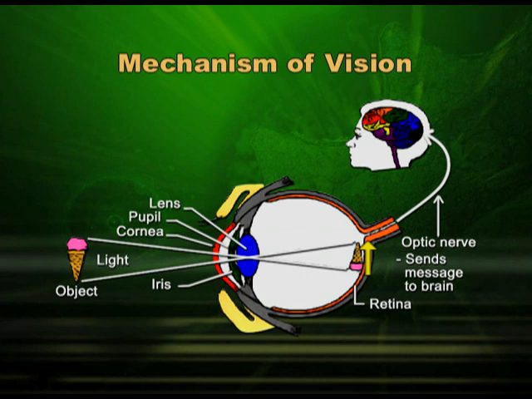Please remember, the light rays are crossing each other, so the image is going to be inverted. And when the optic nerve takes this image to the brain, again there will be crossing of the light rays, and again it will become straight, erect. So, you will see the erect image, not the inverted image.